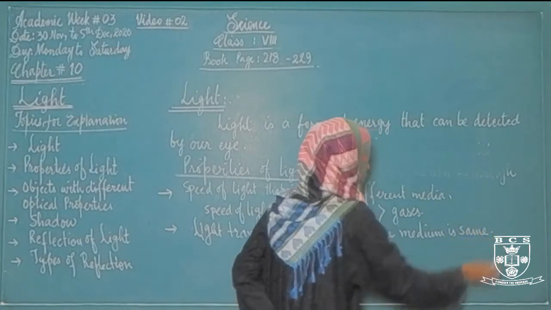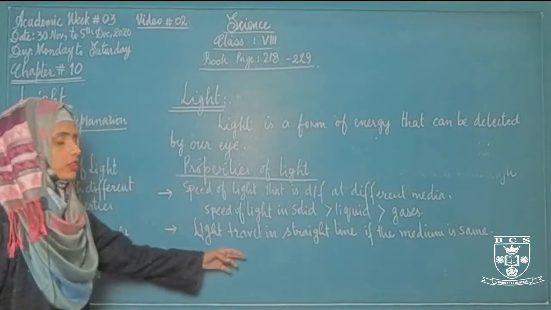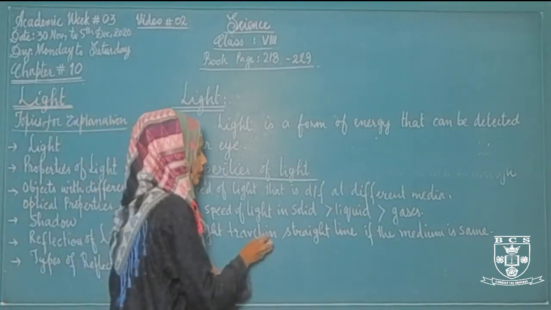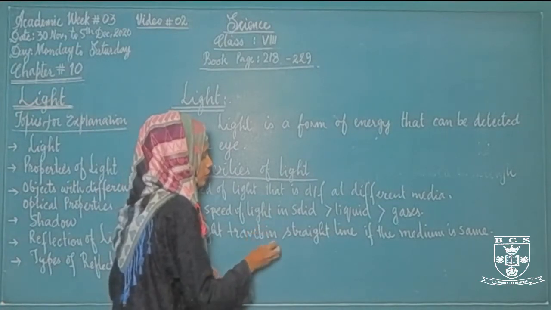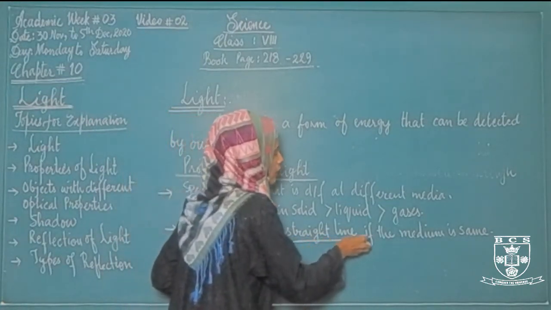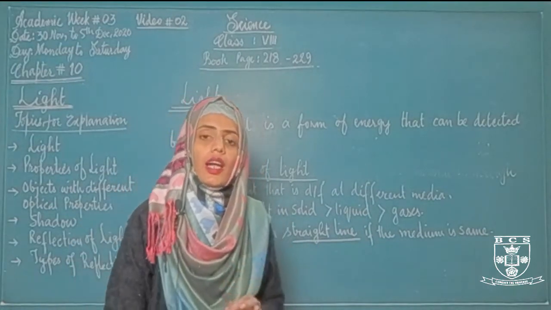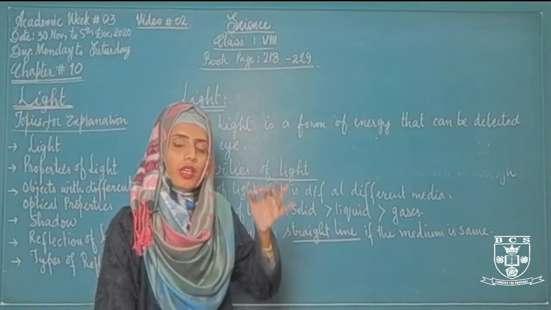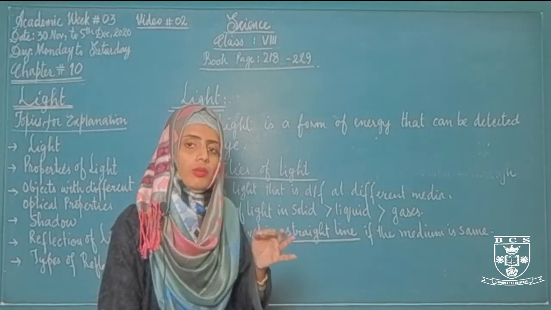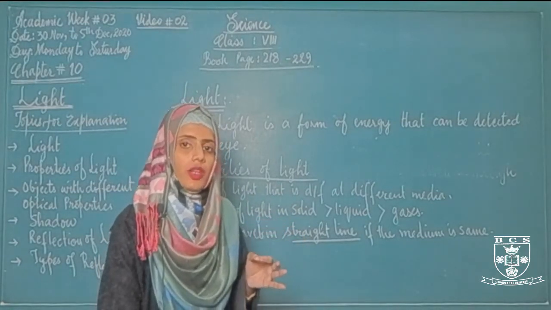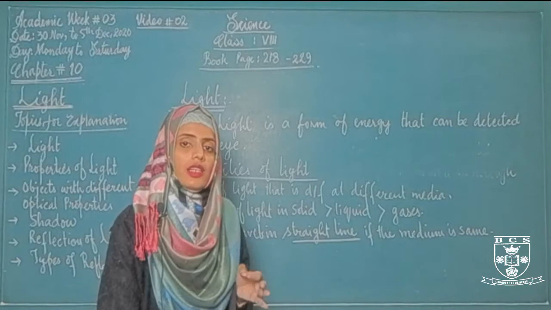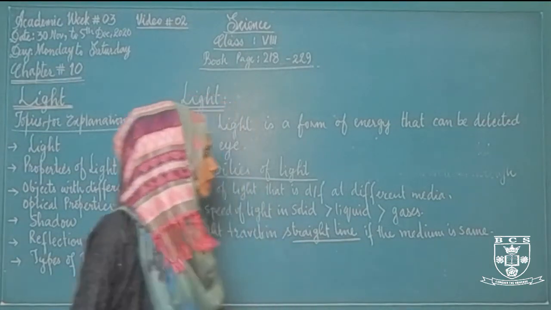What is the second property of light? Light travels in a straight line. Light हमेशा straight line में travel करती है if the medium is same. For example, if all the mediums are gaseous, then the speed of light will be same, as well as the light will travel in a straight line.